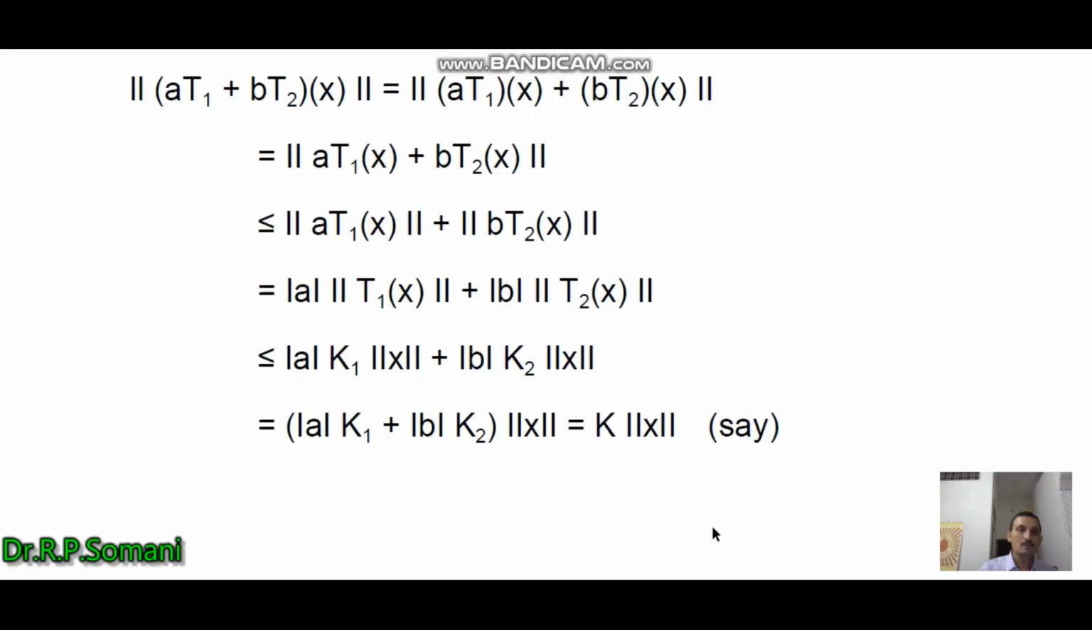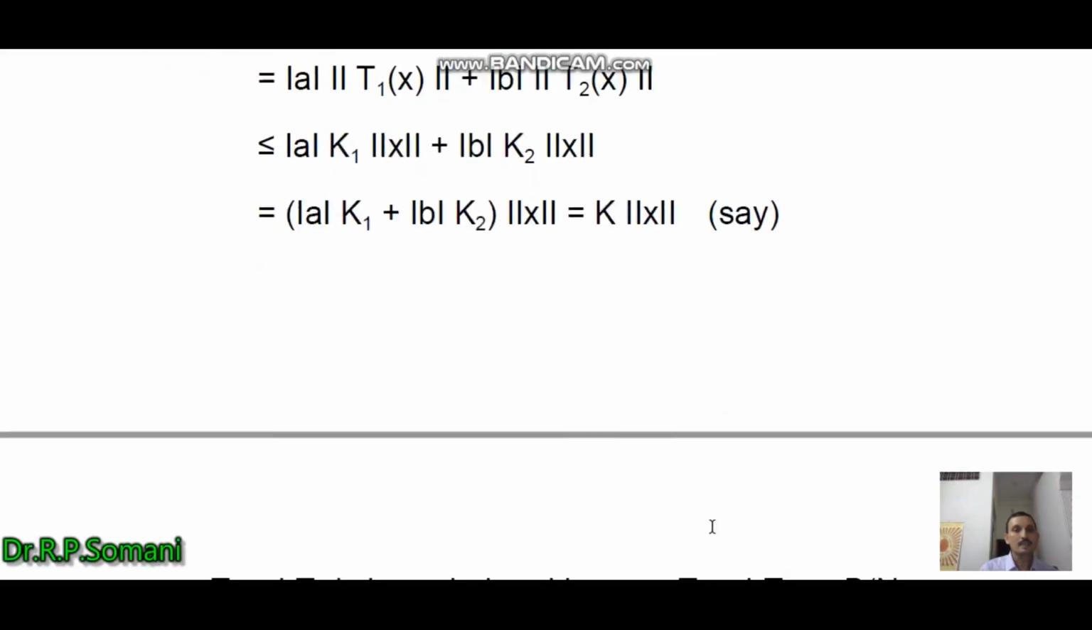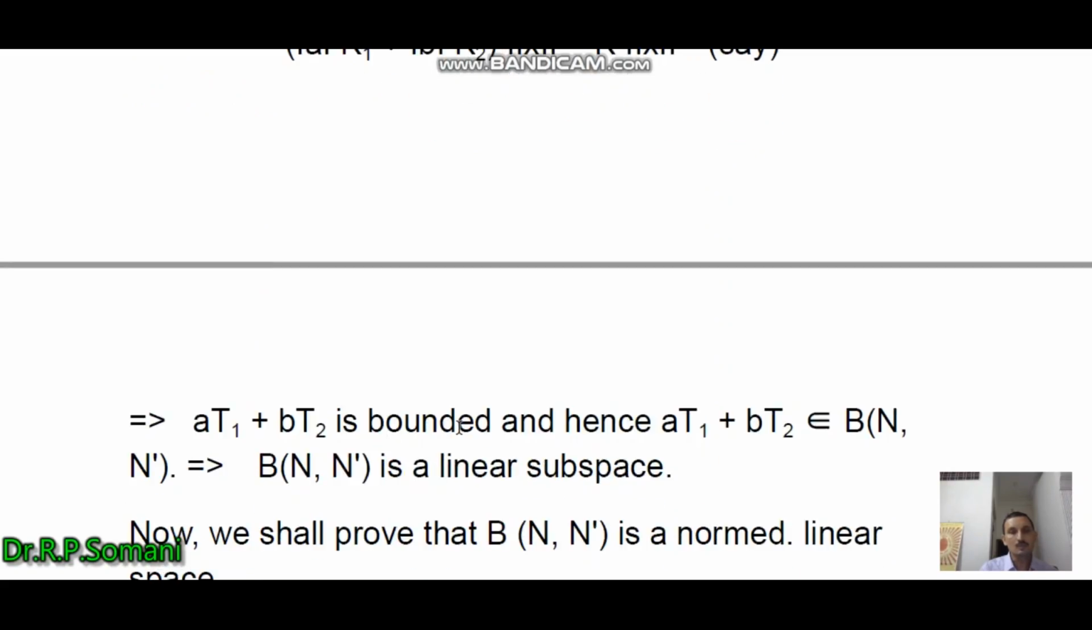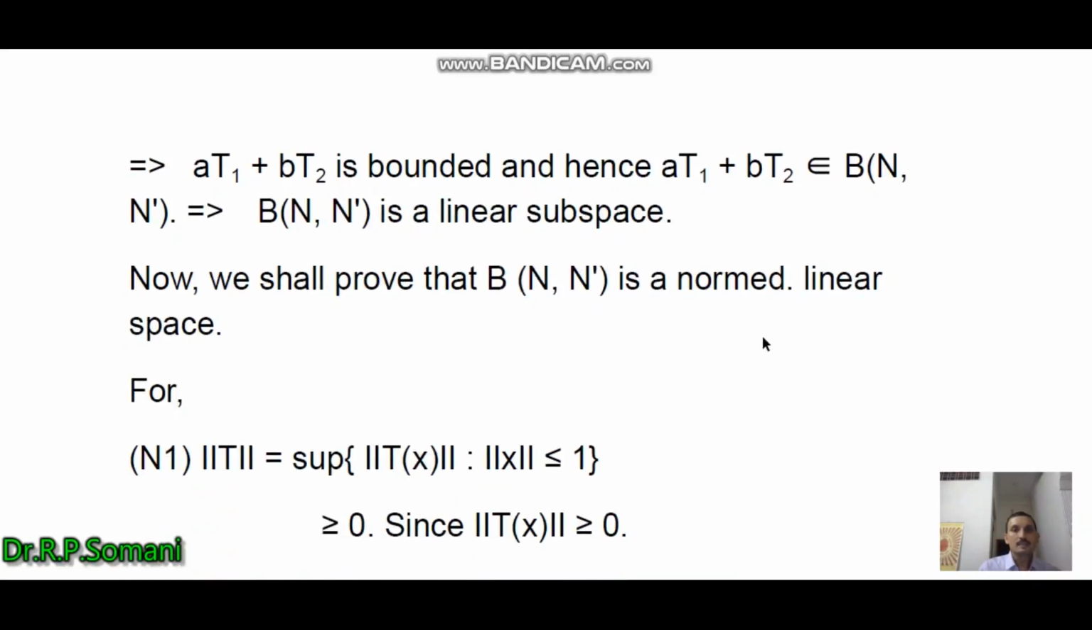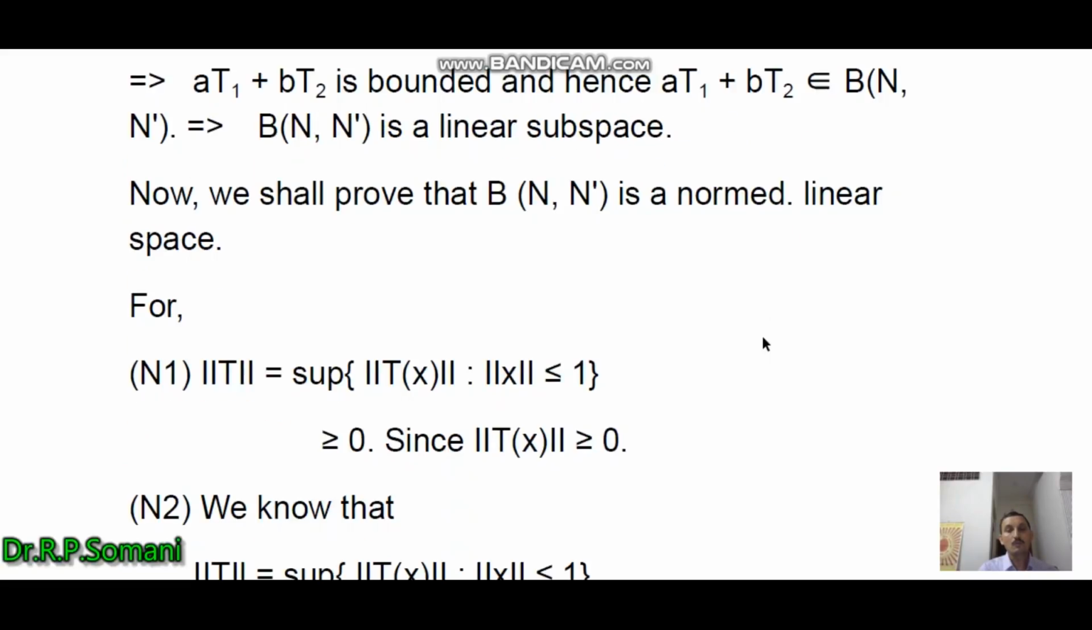So in this way we obtained that A T1 plus B T2 is bounded, and hence A T1 plus B T2 belongs to B(N, N'). So this implies that B(N, N') is a linear subspace or vector subspace. Now we prove that this B(N, N') is a normed linear space. For this we have to prove all the four properties of the norm.